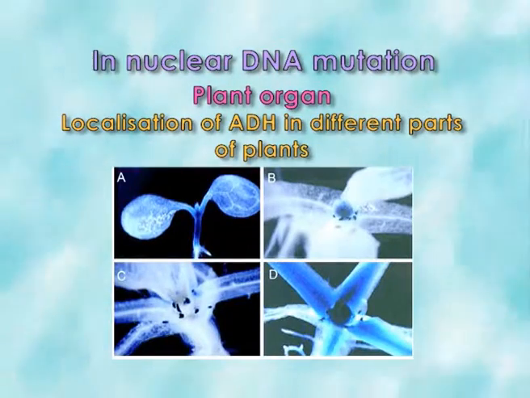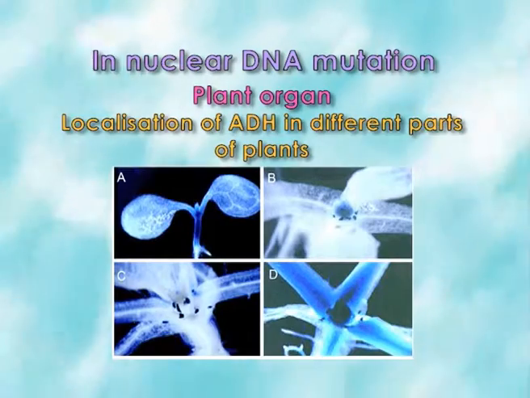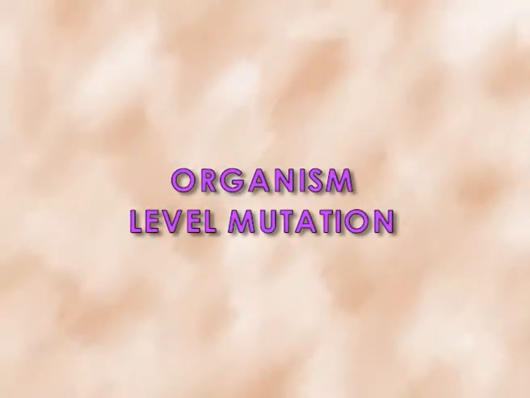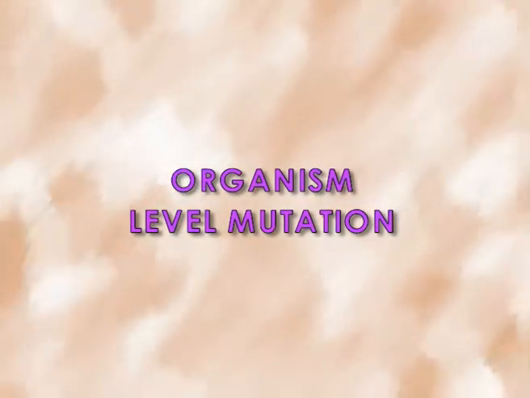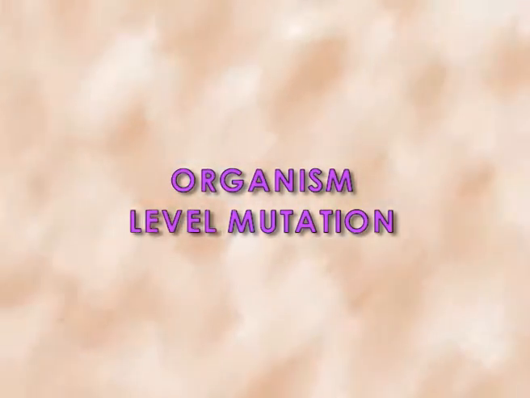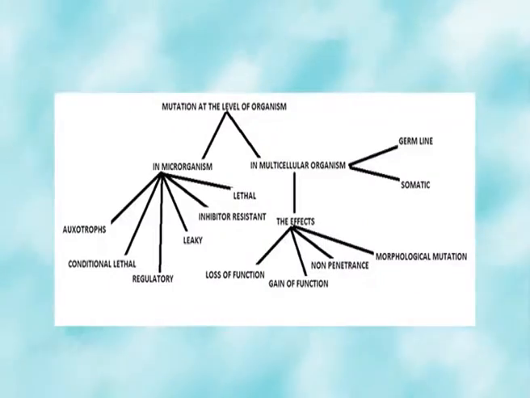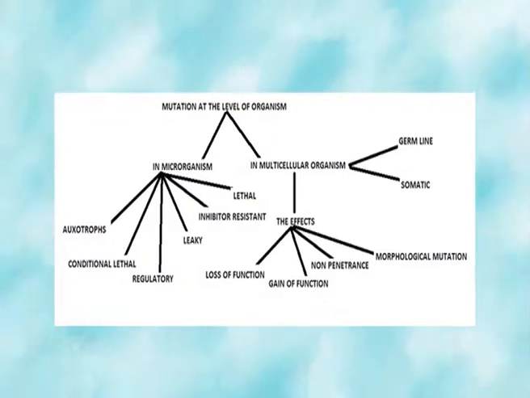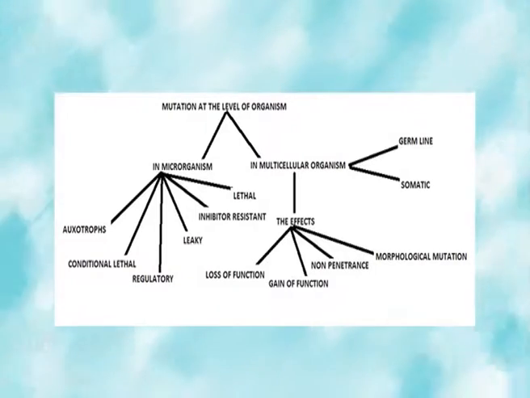ADH1 is actually found at the normal level in roots and pollens, but 10% of the normal level is found in the anaerobic scutellum. Let's talk about mutation at the level of organism. Now, these mutations at the level of organism may be at the multicellular organism or microorganism level.